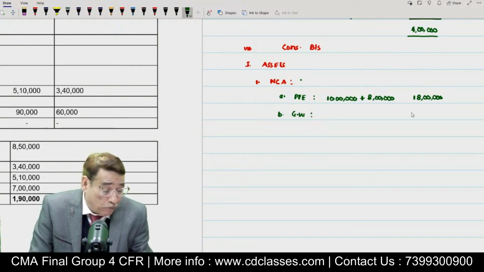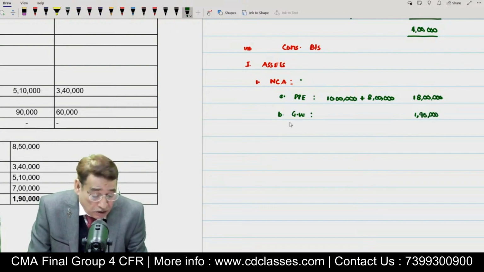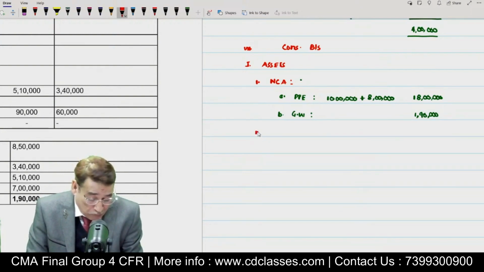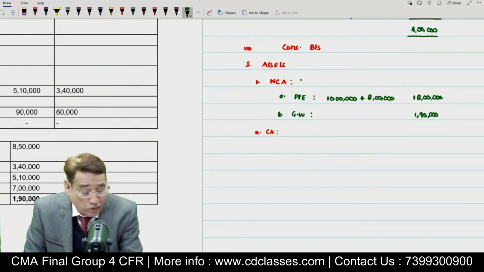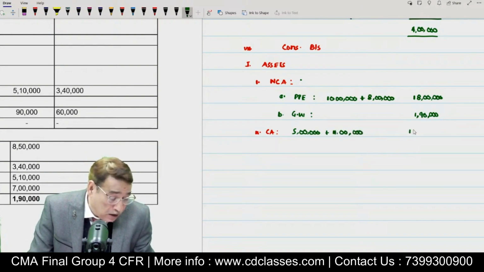So goodwill, which we computed earlier, 1,90,000, you can mention in bracket the step number also. 1,90,000. In this particular question, nothing as far as non-current asset are concerned. Then we come over to the current asset. What was the amount of current asset? I think it was 5 lakh and 11 lakh, if I am not wrong. And then it comes to 16 lakh.